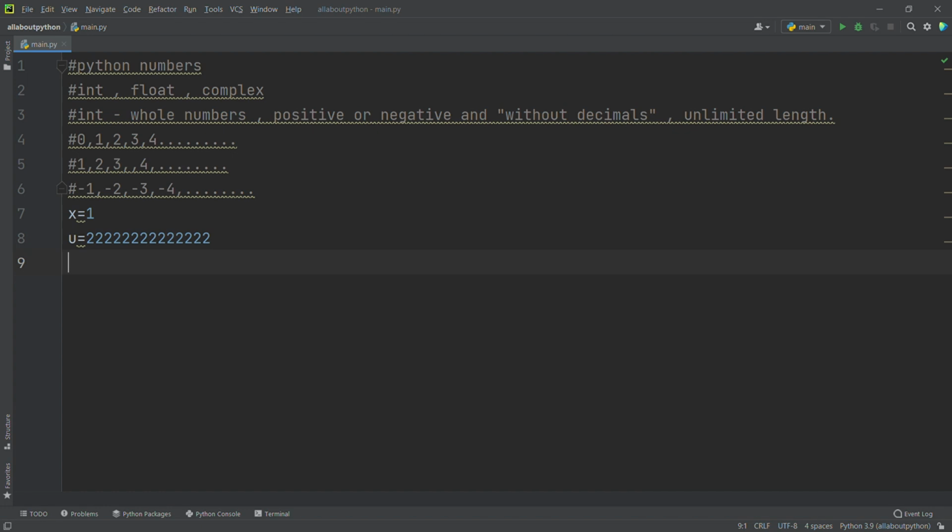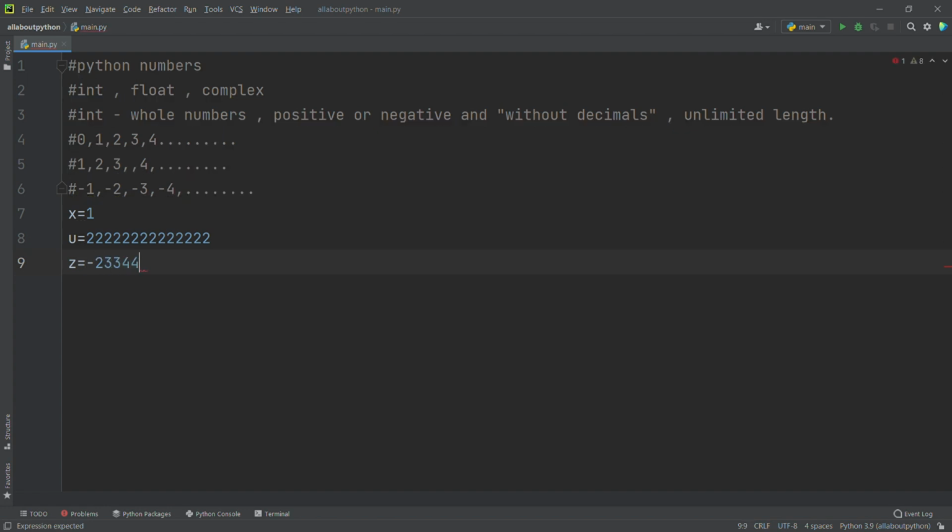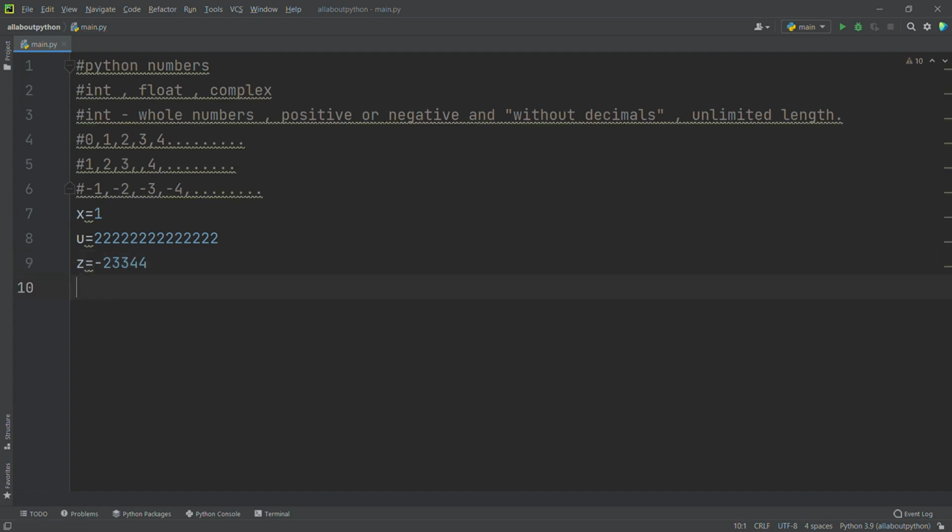And I will say z equals minus some number. How can we know whether x, u and z are integers? We know that by using the type function, to know what type of data we stored in the variable.